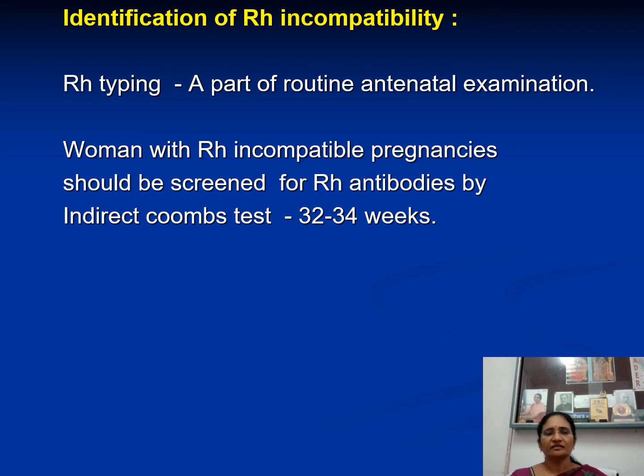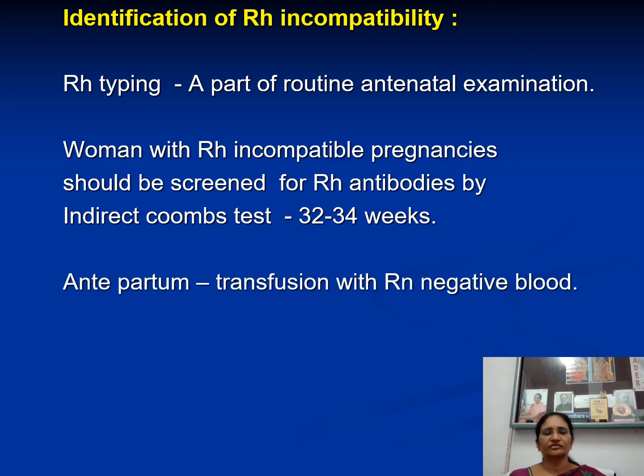And if it is second pregnancy, then when she is at 30 to 34 weeks, her blood should be checked for Rh antibodies by indirect Coombs test. Whether mother is having anti-Rh antibodies or not, we have to check at 32 to 34 weeks of her second pregnancy.